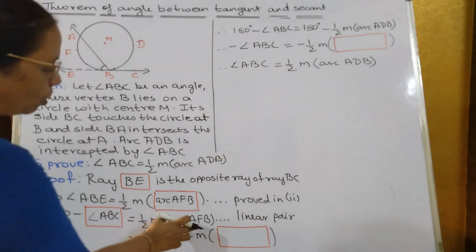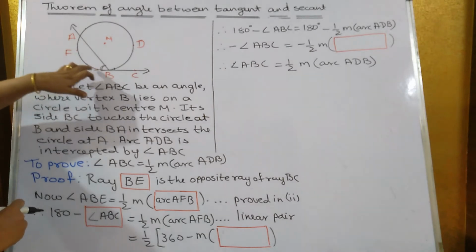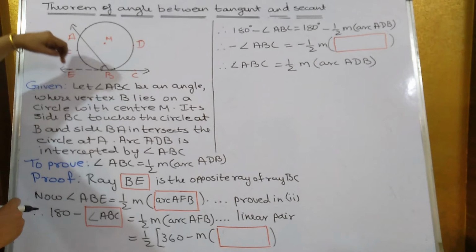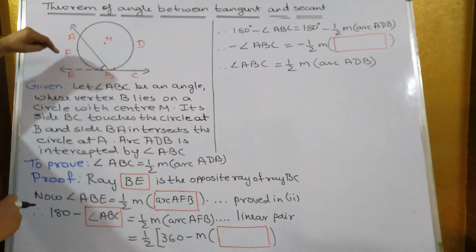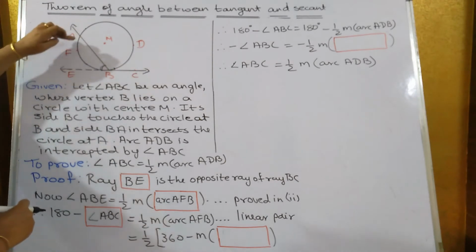Similarly, we don't need AFB. We need ADB. So this complete circle is how much? 360. Out of this 360, if I subtract ADB, I will get AFB.